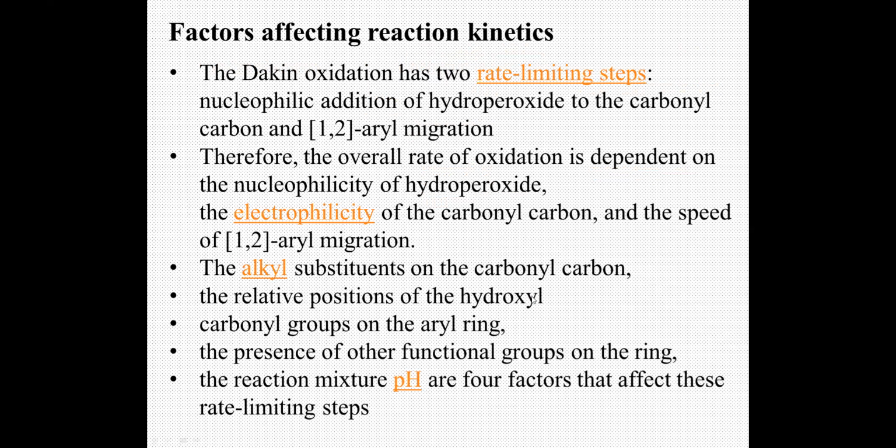The first is nucleophilic addition of the hydrogen peroxide anion to the carbonyl carbon, and the second is the 1,2 aryl migration. Therefore, the overall rate of oxidation depends on the nucleophilicity of the hydrogen peroxide anion, and on the electrophilicity of the carbonyl carbon, which speeds up the 1,2 aryl shift.